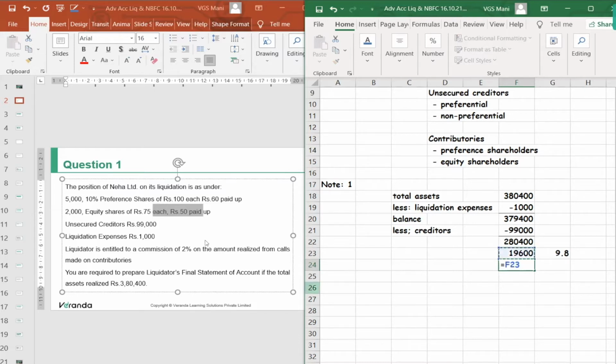2% on the amount realized from calls made on contributories. So amount realized from calls on contributories 19,600. 2%, it comes to 392. But after settling the entire 3 lakhs, how is it possible for us to pay the liquidator? So what can we do at this stage?